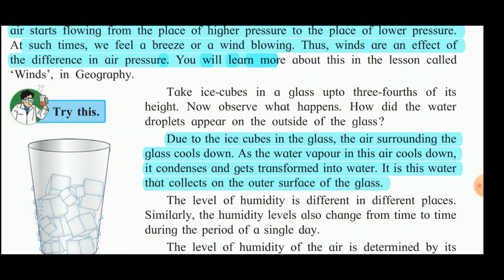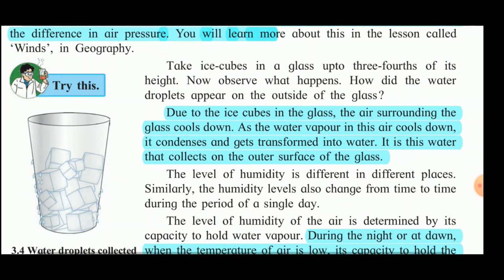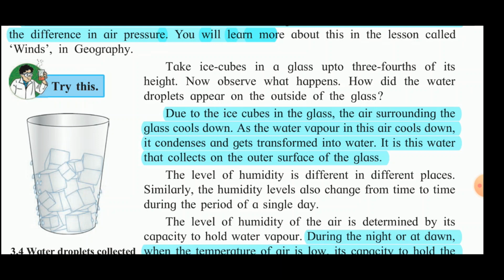So now next we will see this with this activity. Take some ice cubes in a glass up to three-fourths of its height. Now observe what happens. Now, how did the water droplets appear on the outside of the glass? Due to the ice cubes in the glass, the air surrounding the glass cools down. So, as the water vapor in this air cools down, it condenses and gets transformed into water. It is this water that collects on the outer surface of the glass.